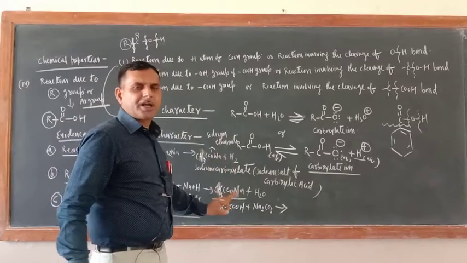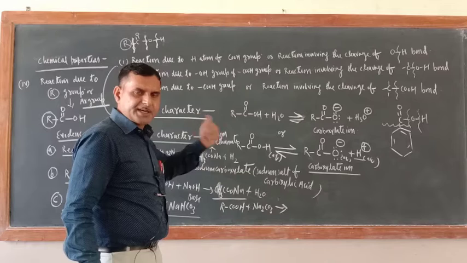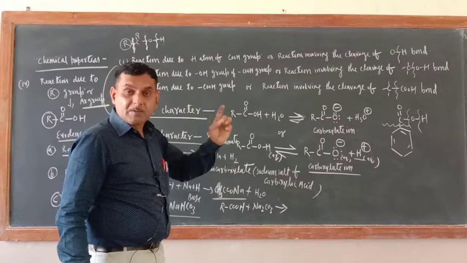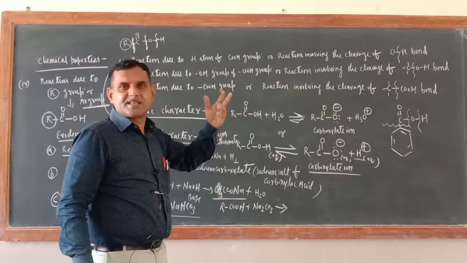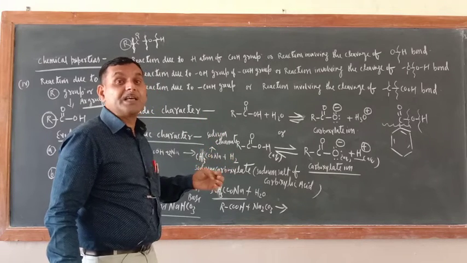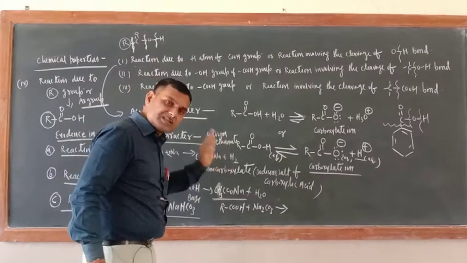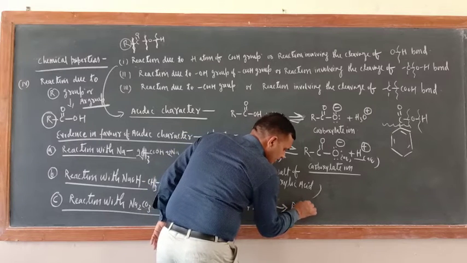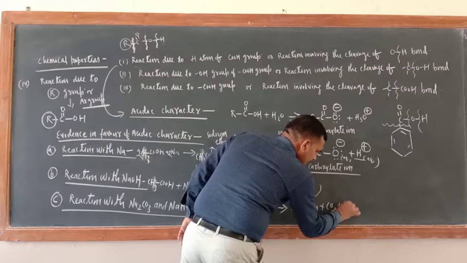This is the rule of organic chemistry: if sodium carbonate or bicarbonate is reacting with anyone, one molecule will be water, the other molecule will be carbon dioxide. Carbon dioxide gas will evolve with effervescence. Effervescence, that word must be there. So what would be the product here? Just see, RCOONa, one product CO2 plus H2O.